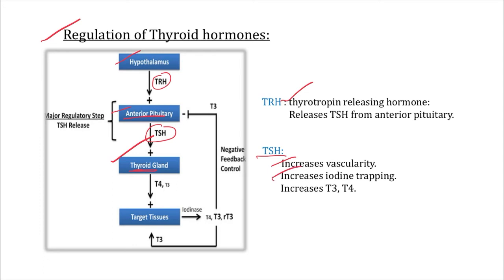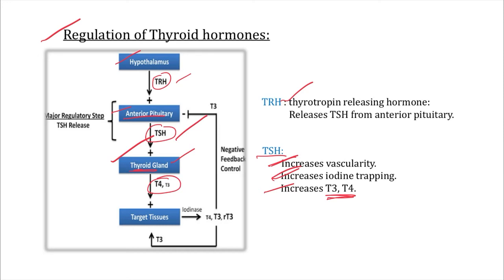Also there is an increase in iodine trapping. Why, sir? Because for the synthesis of hormone we require more blood supply and more trapping of iodine. That's why there is an increase in vascularity and iodine trapping, and that's why there is an increase in T3 and T4 thyroid hormone synthesis, right? So the hypothalamus releases TRH that acts on the anterior pituitary. The anterior pituitary in response releases TSH, thyroid stimulating hormone. Then this will stimulate our thyroid gland and there will be synthesis of our T3 and T4.